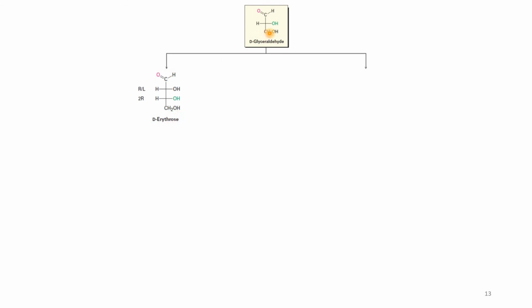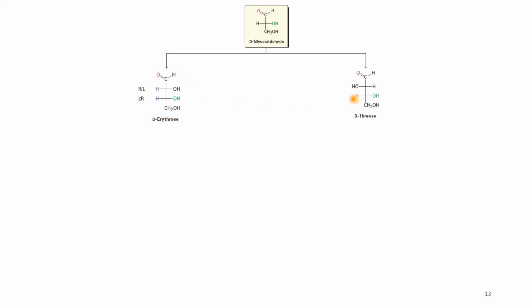D-erythrose. So 1, 2, 3. It has 3 carbon. So let's go to the moiety with 4 carbon. 1, 2, 3, 4. It is D-erythrose. D means the bottommost asymmetric center has OH on the right hand side, and erythrose means both the OH groups are on the same side.